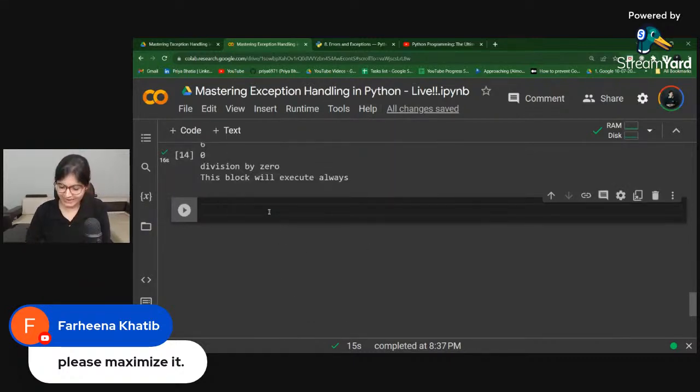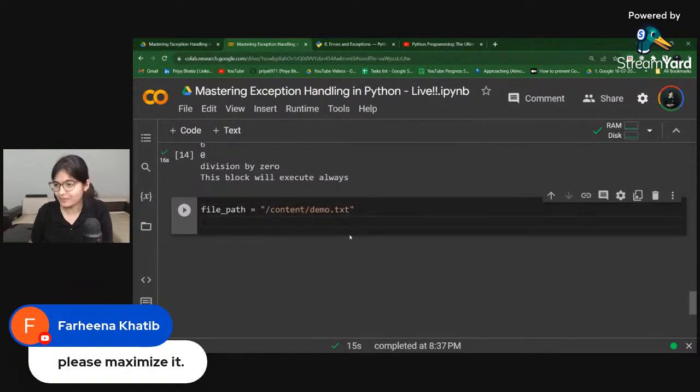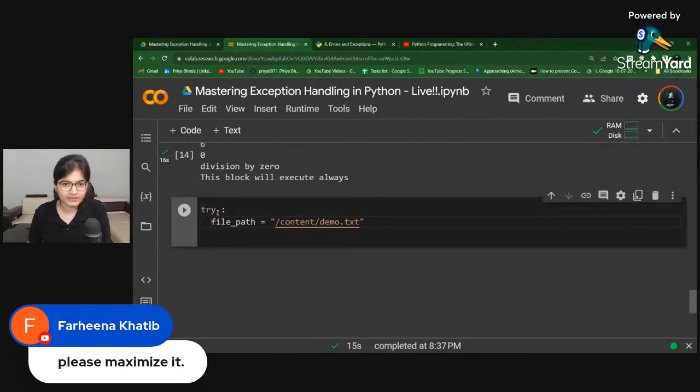So what I can do is I can say file_path, and I'll just copy this path. Now I'll try to open this file, so maybe I can do these things in the try block. This is the file path that I have. Now I can say f equals open.